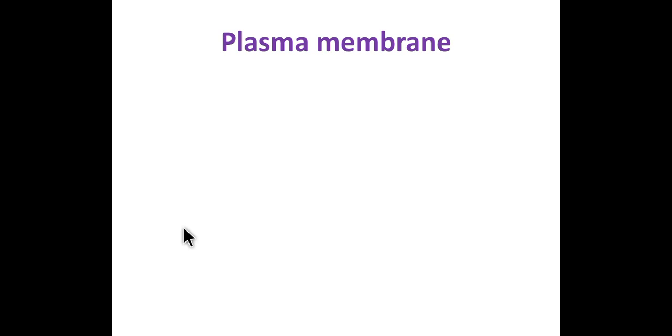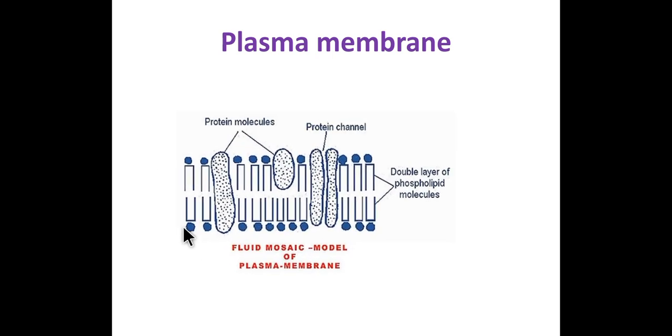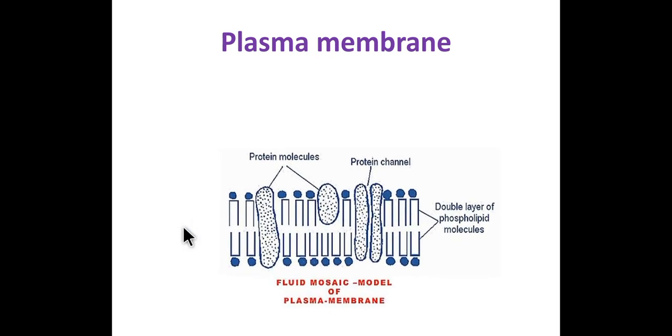The plasma membrane is a very thin layer that appears as a surface layer of a cytoplasm. The plasma membrane is made up of two lipid layers, that's why it is called lipid bilayer.